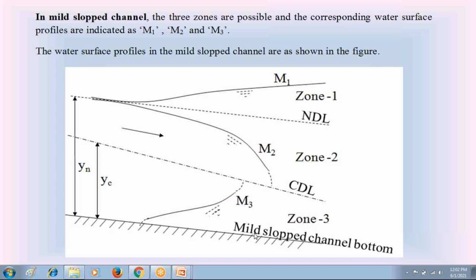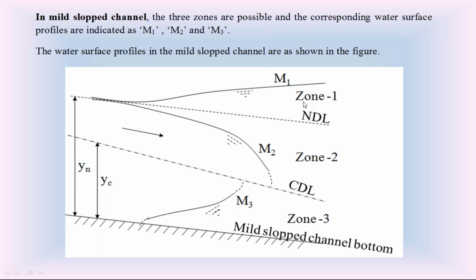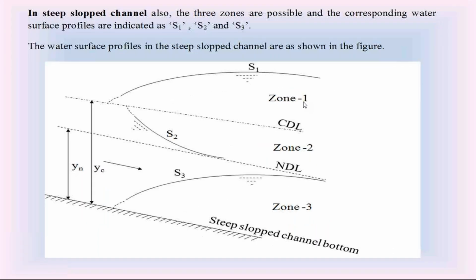Yn less than Yc. So check that condition of steep slope. This is mild slope. This is steep slope channel bottom. We know that the water surface profiles in the steep slope are called S curves. In steep slope, Yn is less than Yc.